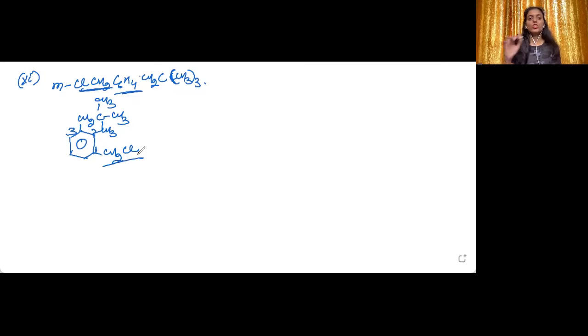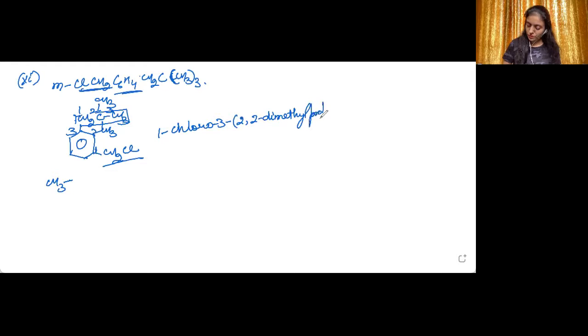Now, this group is the chloromethyl group. If I say this group is there, it is a methyl group where one hydrogen has been replaced by chlorine. It is a chloromethyl group. So I will be writing 1-chloro. Then at the third position, again, there is a complex substituent. 1, 2, 3. So it is 2,2-dimethyl. In the main chain, there are 3 carbons, so propyl group. 1-chloromethyl-3-(2,2-dimethylpropyl)benzene.